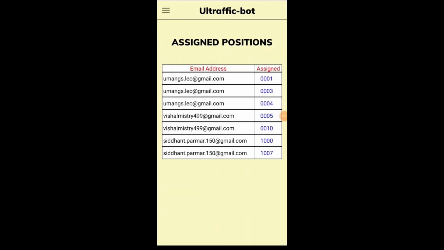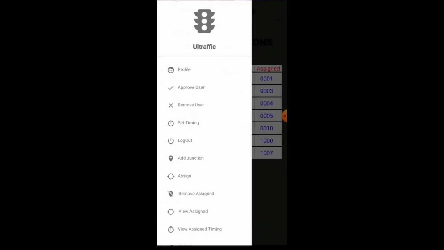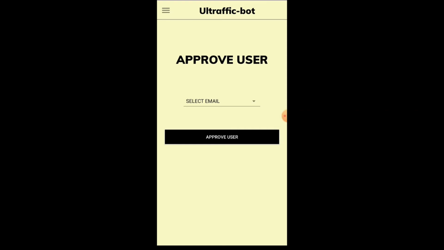So this is the home screen for the admin user, in which the admin can see which junction is assigned to which user. For example, umangs.leo@gmail.com is assigned junction J0001. Now moving on to the different functionalities of the admin user, we have the approve user. The approve user functionality will be used to approve a non-approved user. So for example, badoliapriyank@gmail.com will now be approved after I press the approve user button. Now badoliapriyank@gmail.com is approved and we cannot see his email ID in this drop down menu.